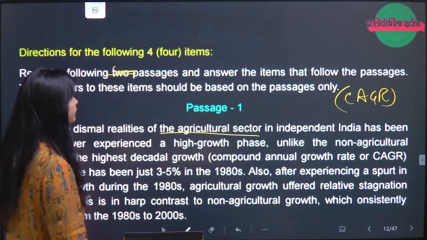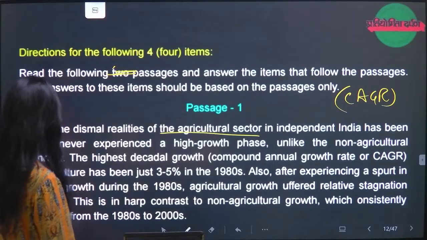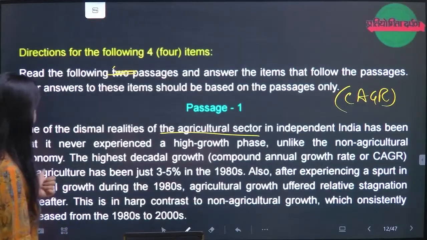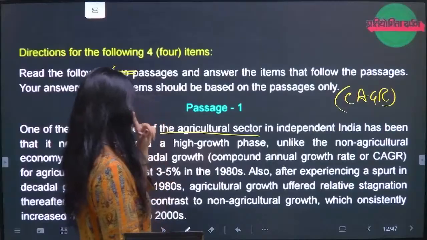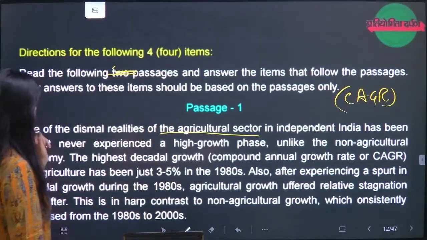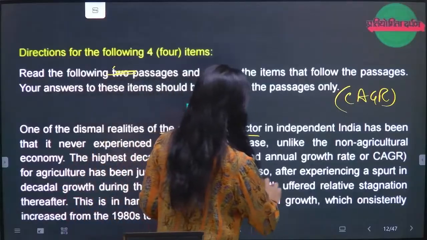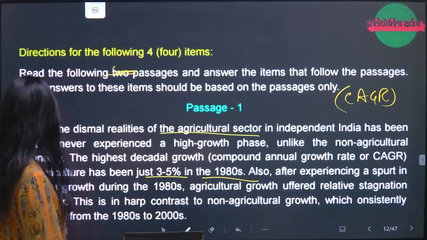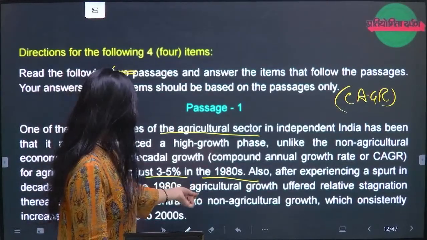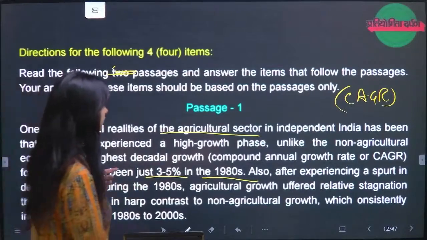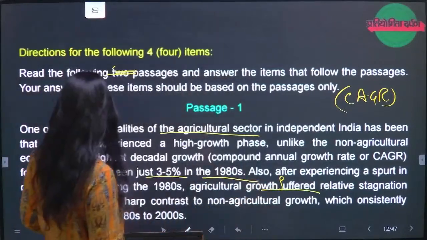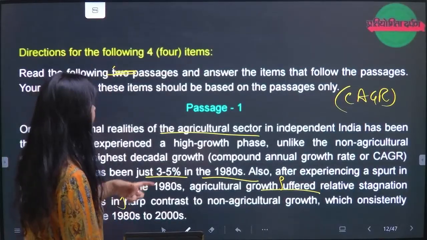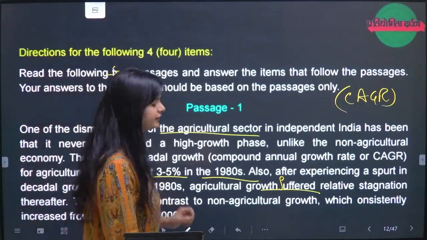They are sharing something. In independent India, it has been that it never experienced a high growth phase, unlike the non-agriculture economy. The highest decadal growth, compound annual growth rate or CAGR for the agriculture has been 3 to 5% in 1980s, and also after experiencing a spurt, a sudden upswing in the decadal growth during 1980s, agriculture growth suffered relative stagnation thereafter. This is in sharp contrast to non-agriculture growth, which consistently increased from 1980s to 2000.